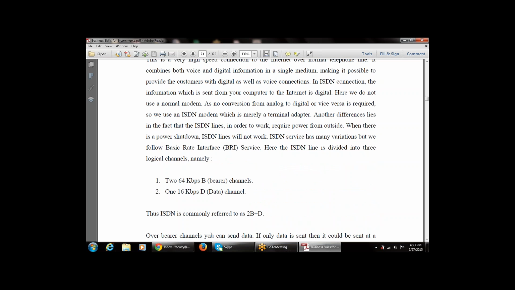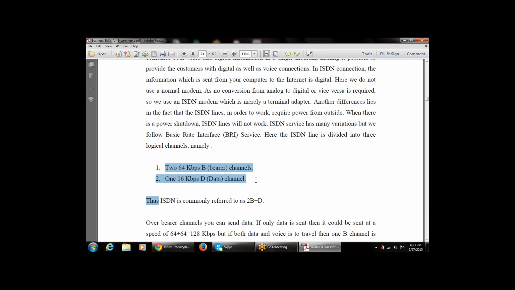Now what are the multiple logical channels? It is divided into two 64 kbps B channels, that is bearer channels, and one 16 kbps D channel, that is a data channel.